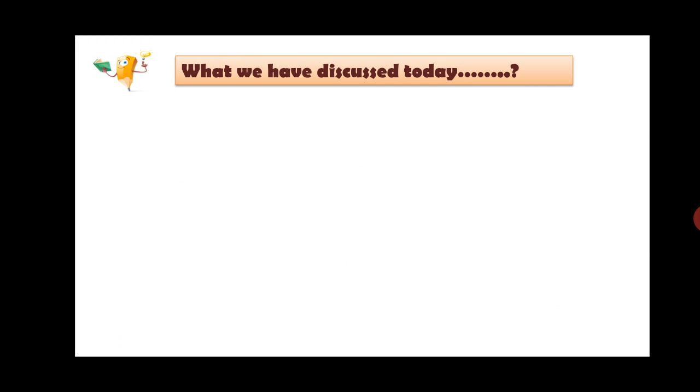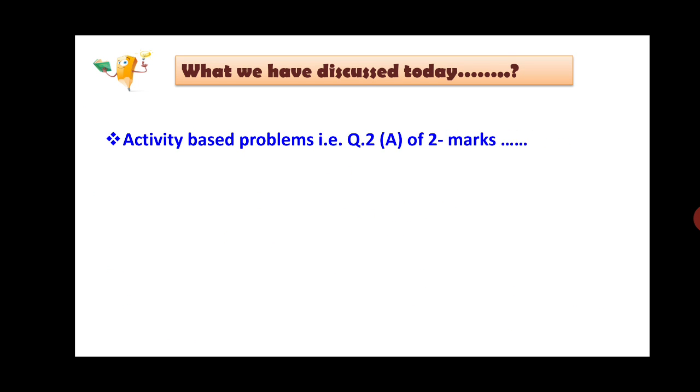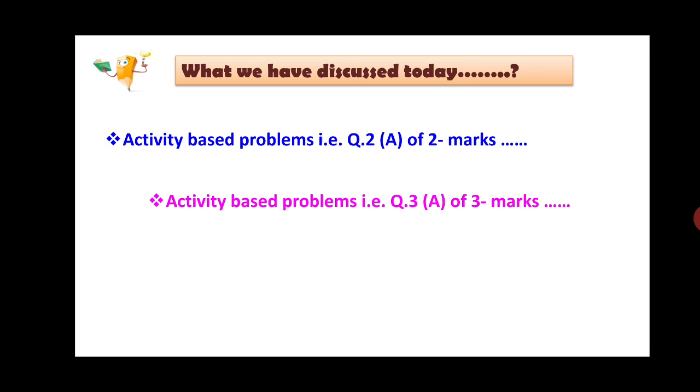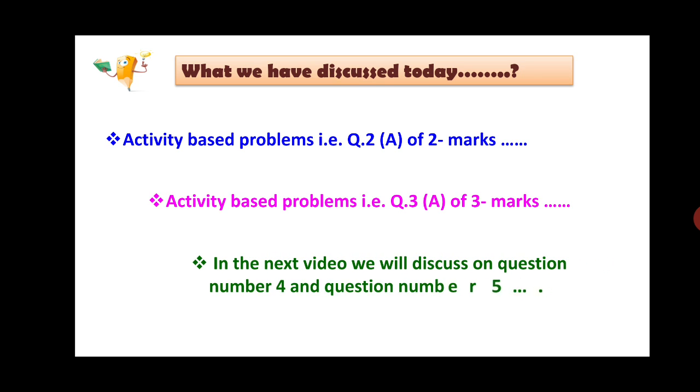So friends, what we have discussed today is activity based problems, that is question number 2A, that could be asked for 2 marks, and activity based problems, that is in question number 3A, which could be asked for 3 marks. Similar problems you have to prepare at home. Use different reference materials, parallel examples you have to solve. So in the next video, the next session, we will discuss question number 4 and question number 5.